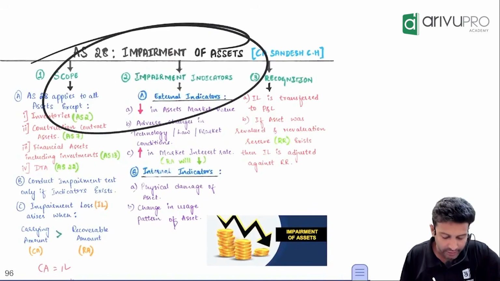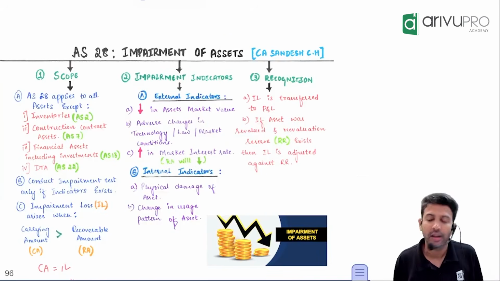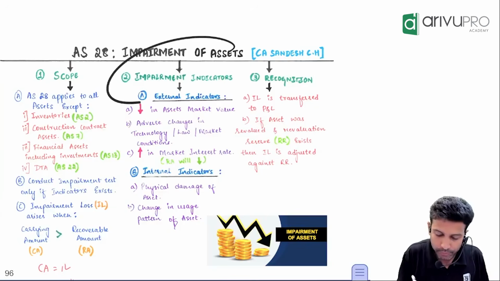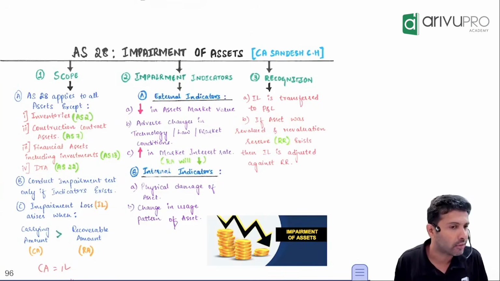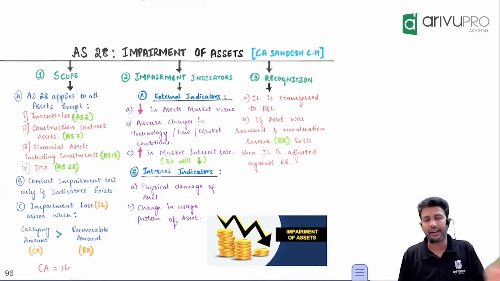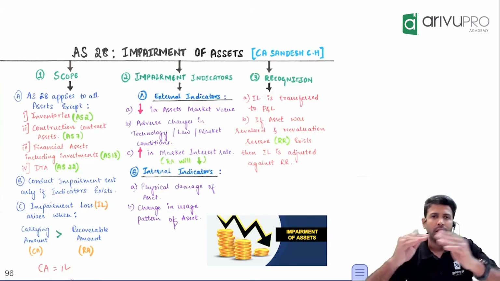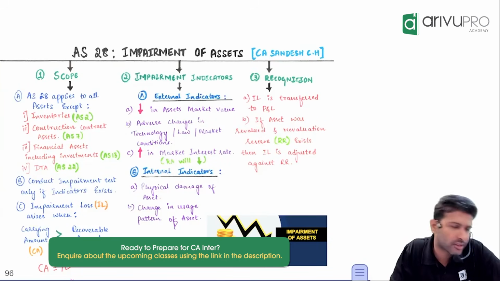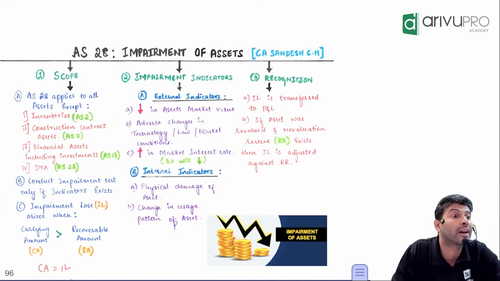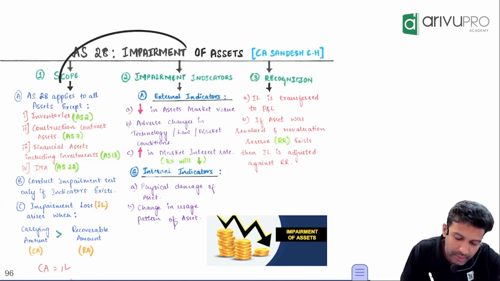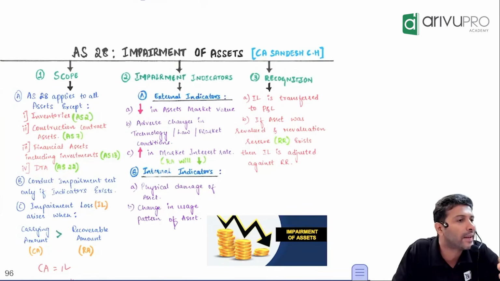The next standard we'll be taking is Accounting Standard 28 that talks about impairment of assets. Again, it's an extension standard of AS 10 and 26. The background behind this standard is the whole intention of AS 28 is to make sure that an asset is not overvalued. That is the primary intention of Accounting Standard 28.